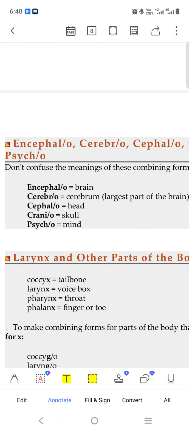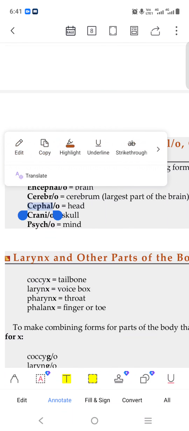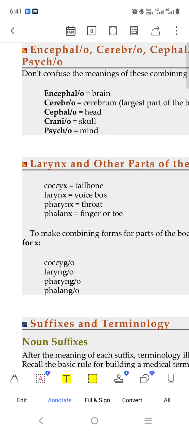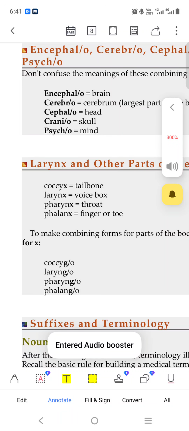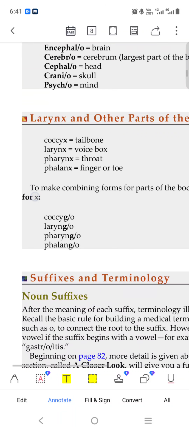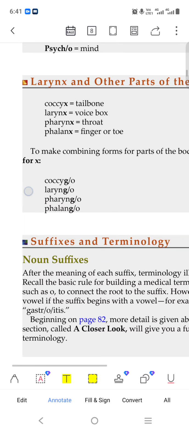We have seen already. Cerebrum means a large part of our brain. Cephalo means head. Encephalo means brain, cephalo means head. Cranium means skull. Coccyx means tailbone. Larynx means voice box. Pharynx means throat. Phalanx means our finger. The next is coccyx, which is done already.